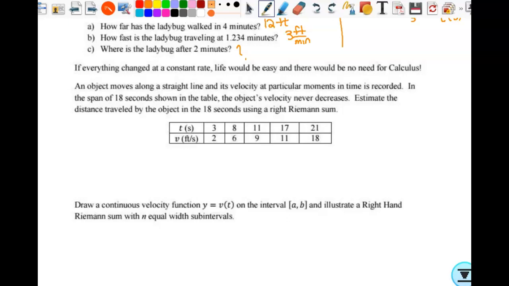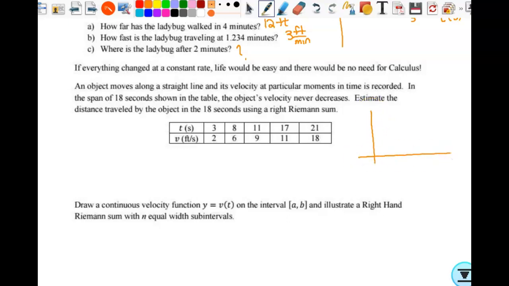So I can tell you that's always positive. So let's say we want to estimate the distance traveled in the 18 seconds using a right Riemann sum. When you see that word Riemann on the AP exam, what are you going to think? Rectangle. How do we find the area of a rectangle? Length times width, base times height, whatever your preference is.